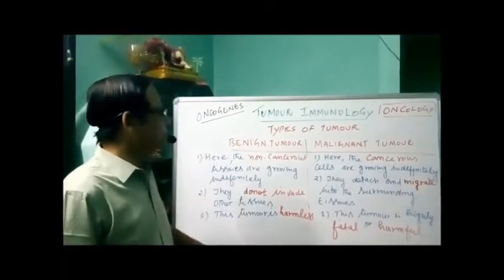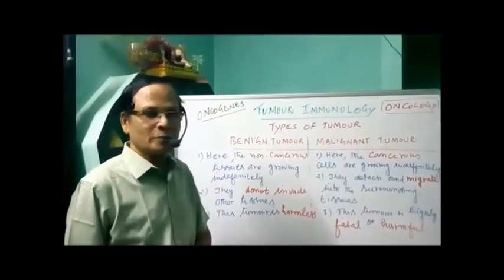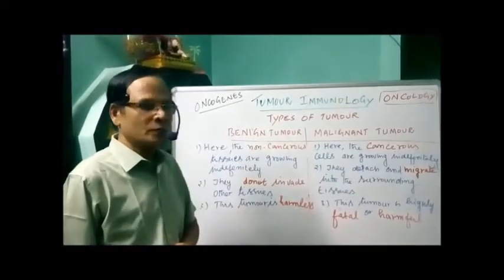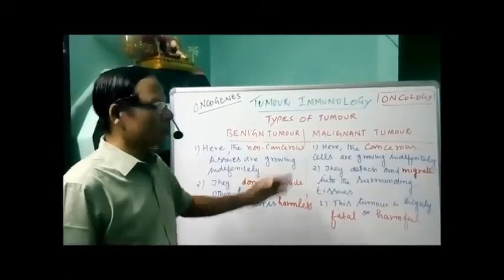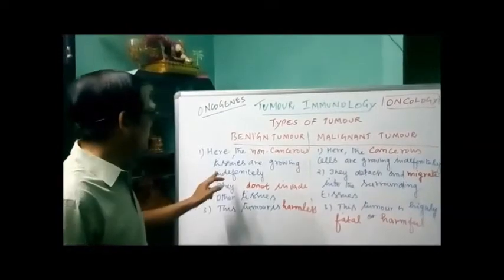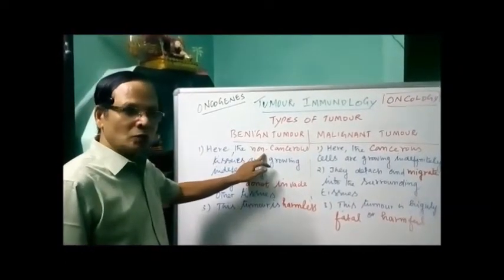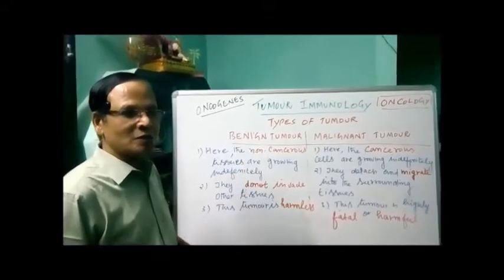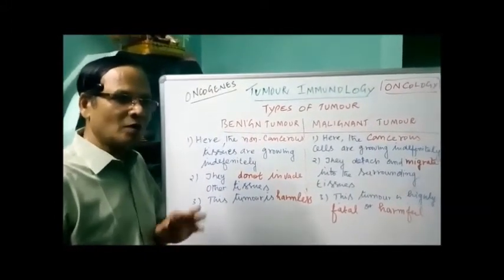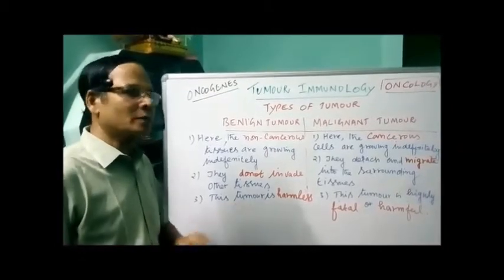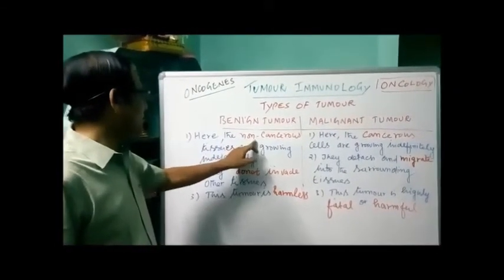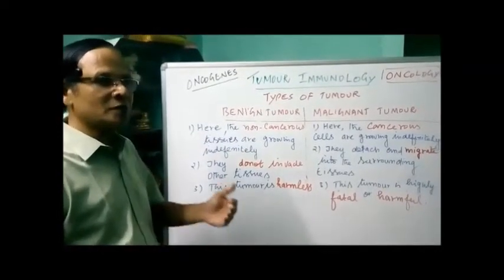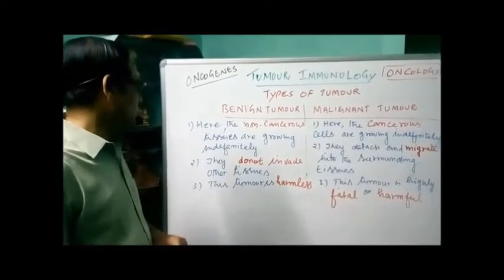One is the benign tumor, another is the malignant tumor. Benign means harmless and malignant means harmful. Now what are the differences between these two? In a benign tumor, the cells are dividing rapidly, but they are non-cancerous in nature, do not produce cancer, are harmless, and do not cause death of the individual. The non-cancerous tissues grow indefinitely, and cell division is rapid but harmless.